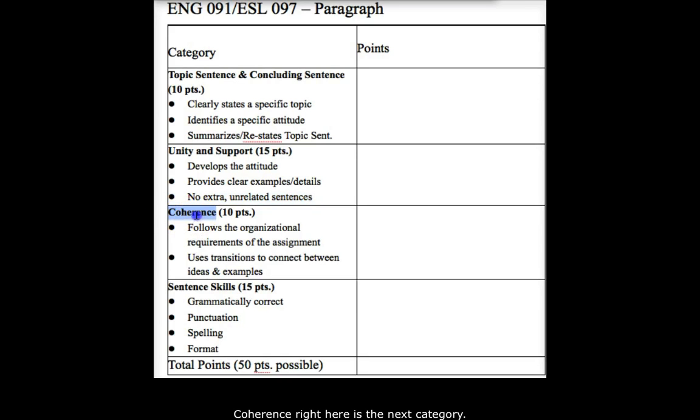Coherence right here is the next category. It will be worth 10 points. This is where I am looking to see that you have followed the organizational requirements of the assignment. We have practiced outlining a lot. We've made it very clear that you will have a 1AB, 2AB, 3AB. That's what I'll be looking for when I grade this section on the rubric.